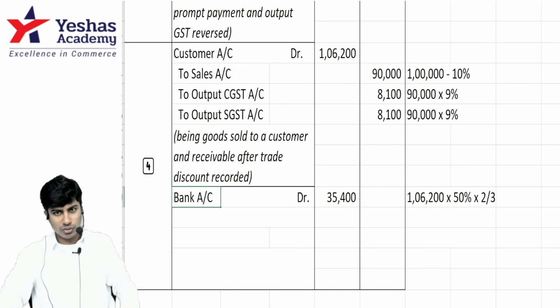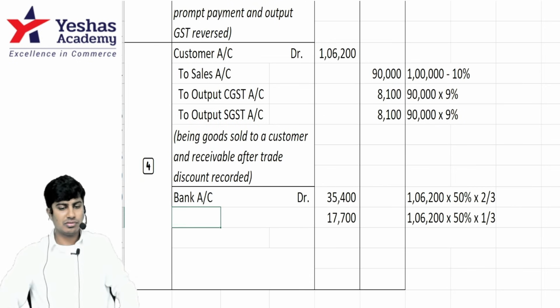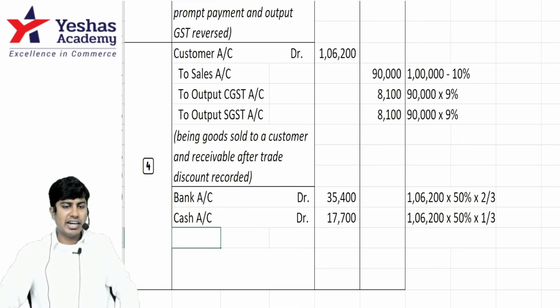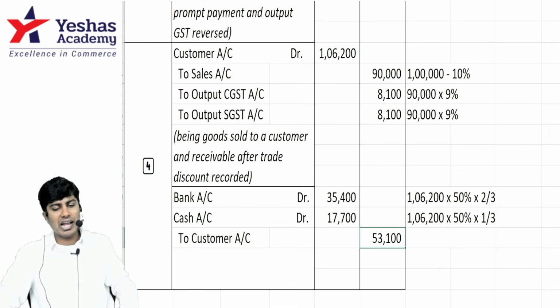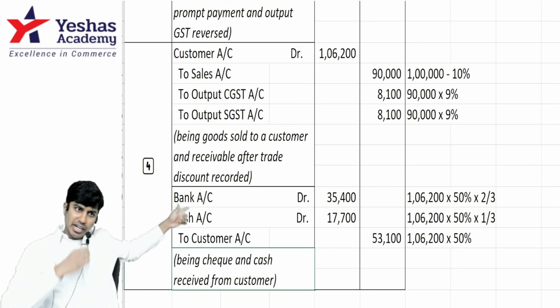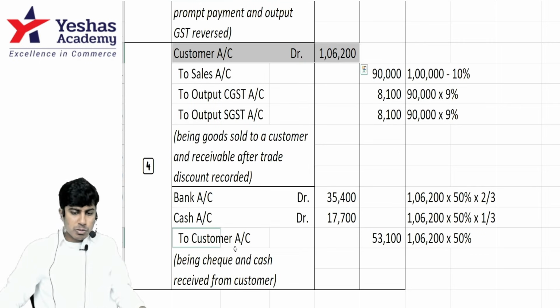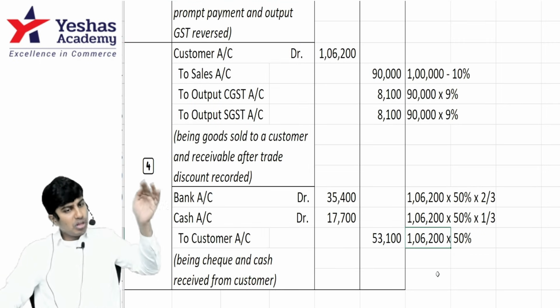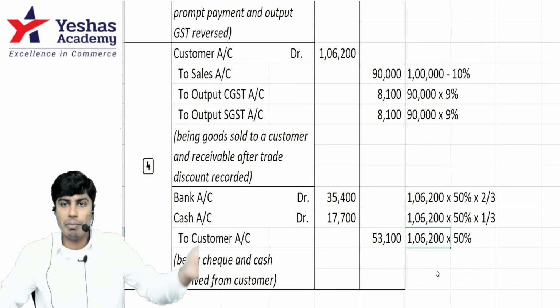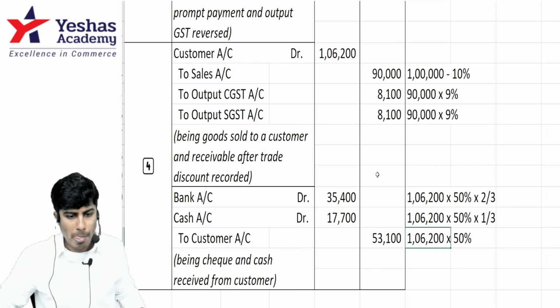Check received, I have debited the bank account. And 1 lakh 6,200 into 50% minus 35,400, or into 1 by 3, 17,700 is collected by cash. Credit will be customer account, 1 lakh 6,200 into 50%, 53,100. The balance 53,100 is not paid. It will remain there only. Out of 1,06,200 that you are supposed to pay, 53,100, 50%, is paid. The balance 50% will remain in his ledger as payable, in my ledger as receivable. Got this? Say something. Fantastic.